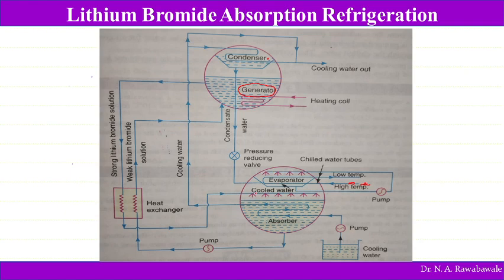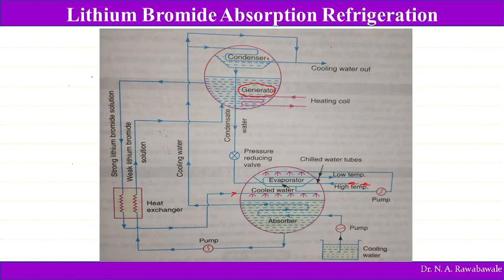Here the strong solution of lithium bromide is spread over this absorber. When this strong solution of lithium bromide is spread over the absorber, the absorber is cooled with the help of a pump, just like in the case of the aqua ammonia vapor absorption refrigeration system. So the strong lithium bromide solution absorbs water vapor, and then it becomes a weak solution.